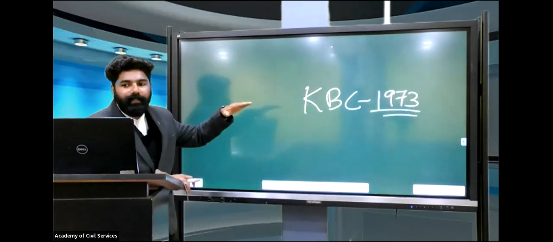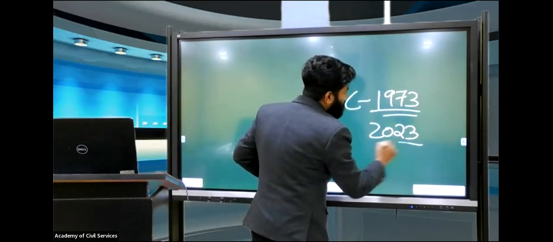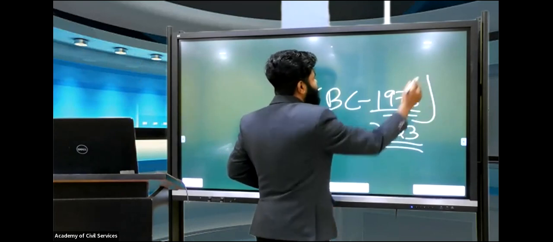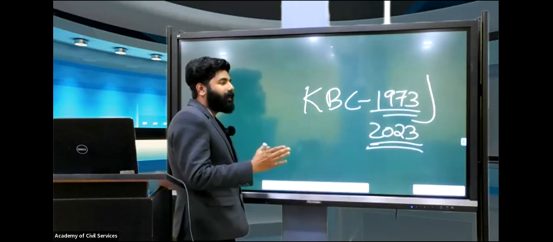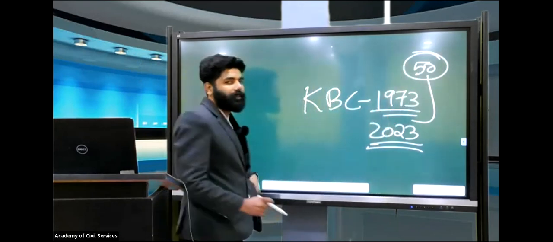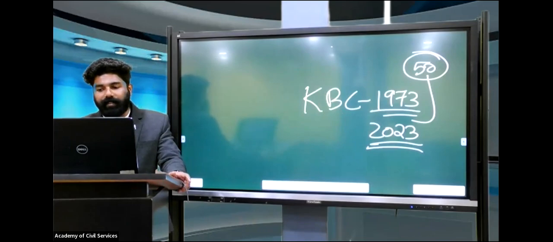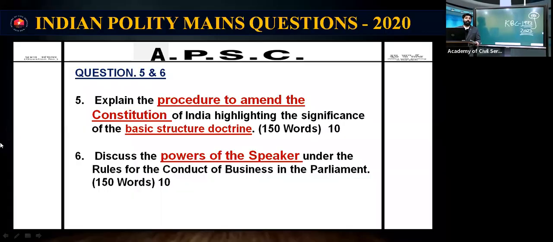We are going to appear for this mains exam in 2023, so this is the 50th anniversary of the 1973 Kesavananda Bharati case. So we can again expect a question on the Kesavananda Bharati case or basic structure in our Indian polity, GS2 paper.